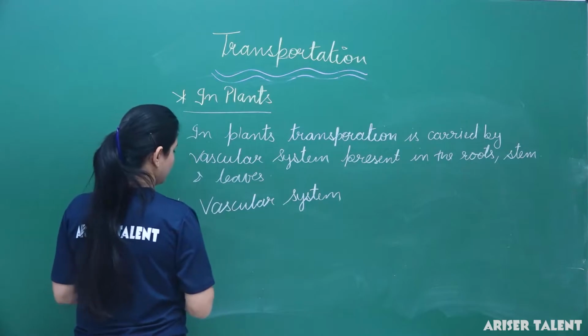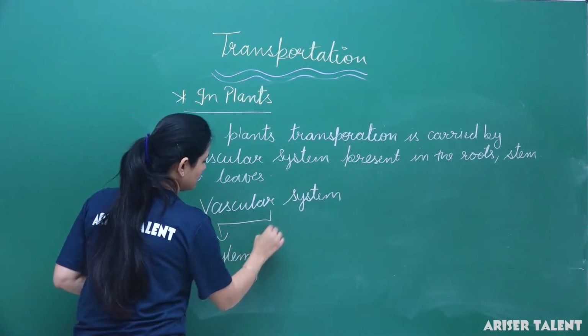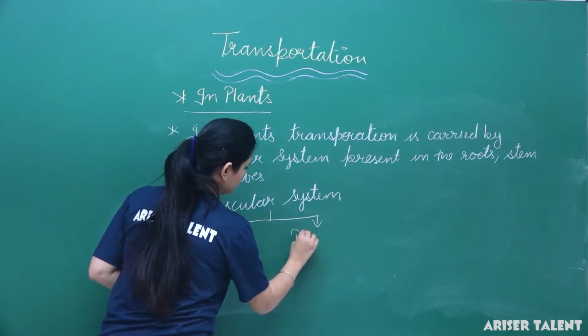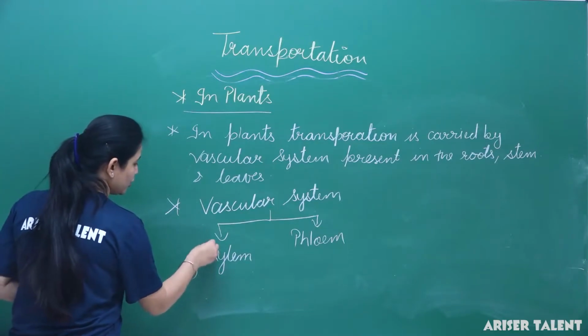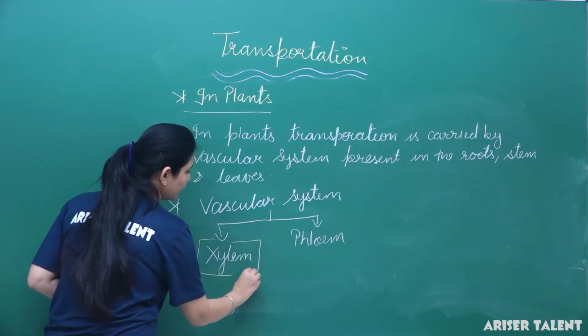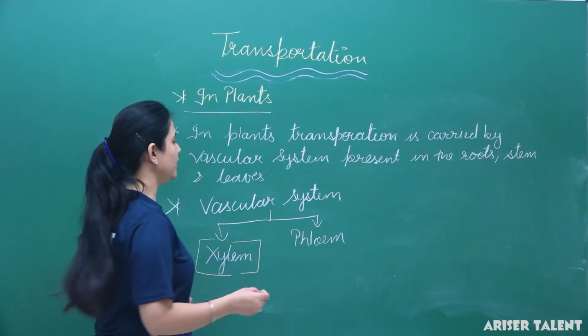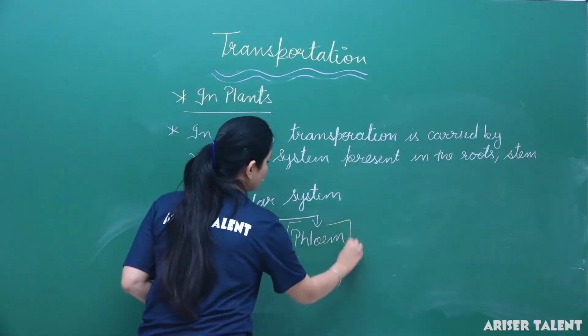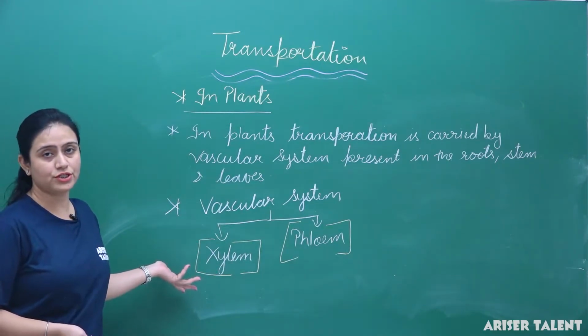Have two types of tissues. Generally, they are xylem and phloem. So these two tissues are responsible for the transportation of water and minerals, as well as transportation of food. Fine. So here in this chapter, we have to talk about the transportation in plants.